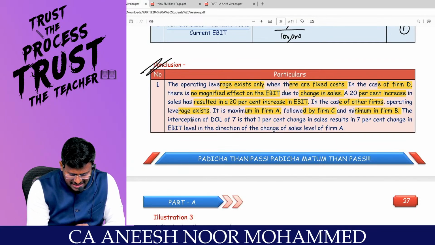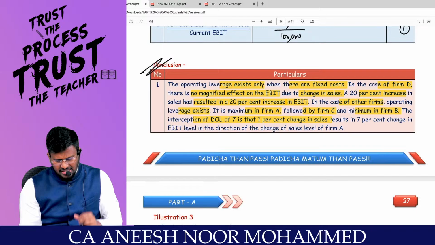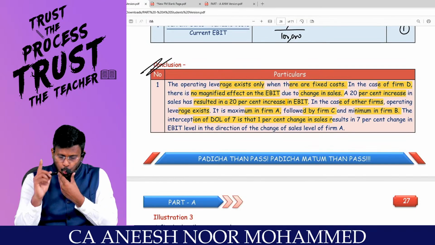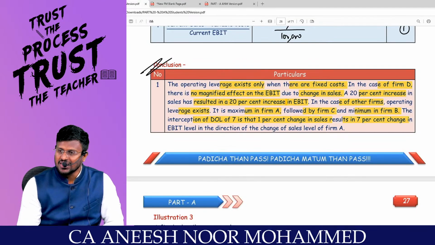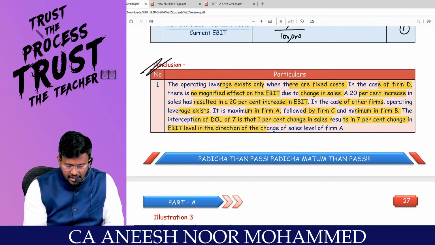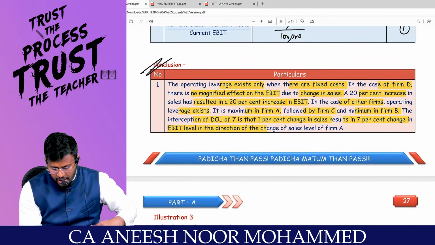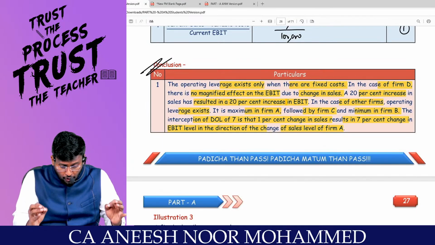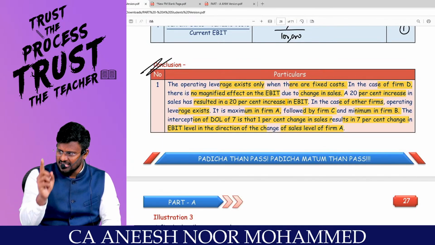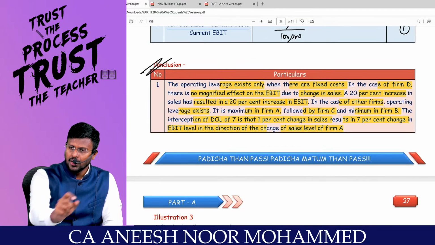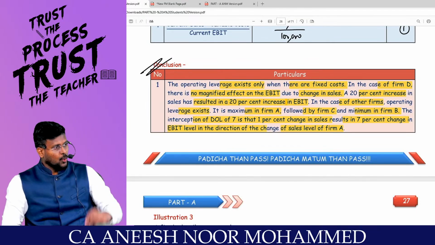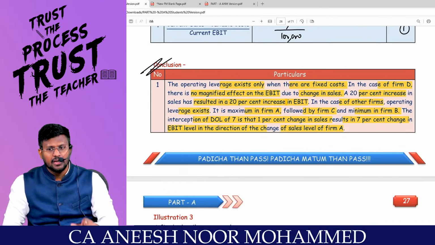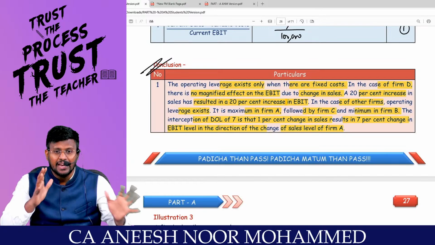So the degree of operating leverage is 7. Sir, what does that 7 times represent? A 1% change in sales results in a 7% change in EBIT, in the direction of the change of sales level, of firm A. Look at the English: in the direction of the change of sales. That means if the sales increase by 1%, EBIT increases by 7%, whereas if the sales decrease by 1%, EBIT decreases by 7%. That means in the same direction it will move.